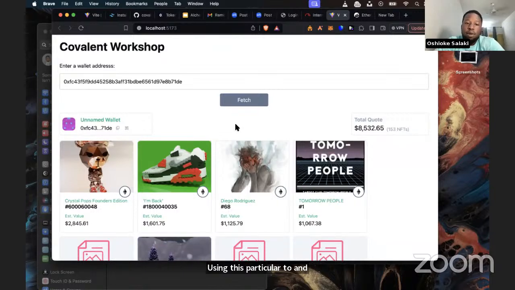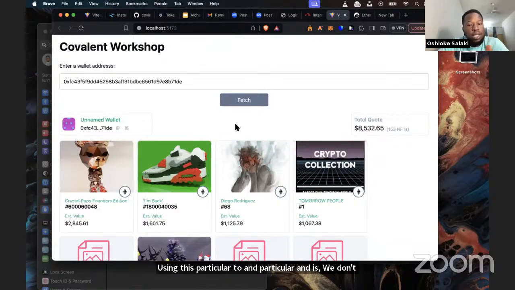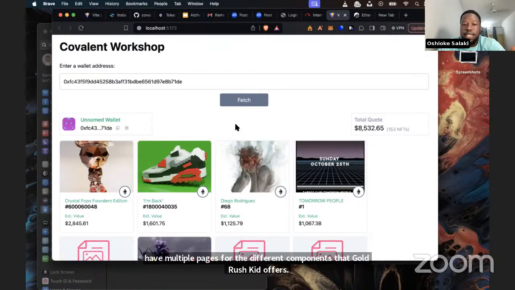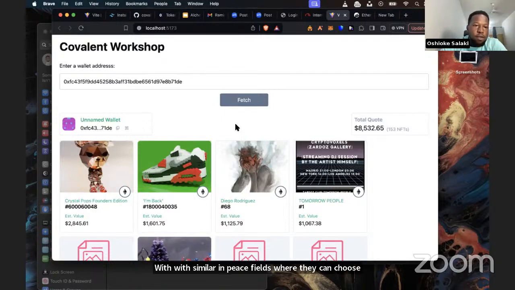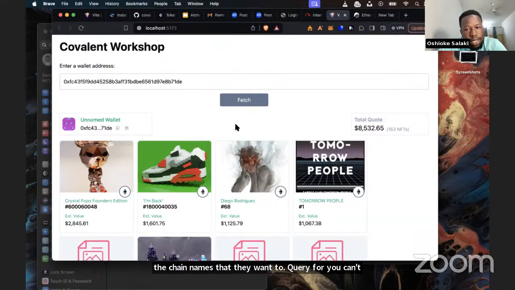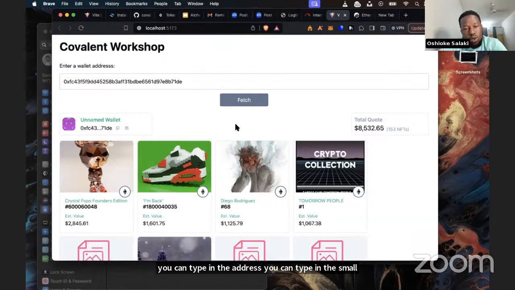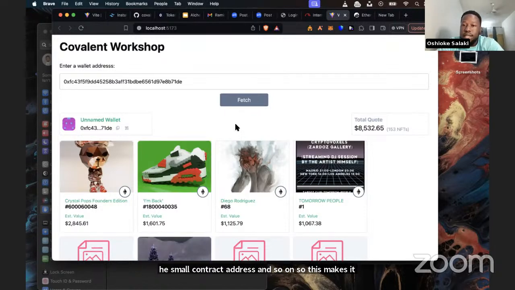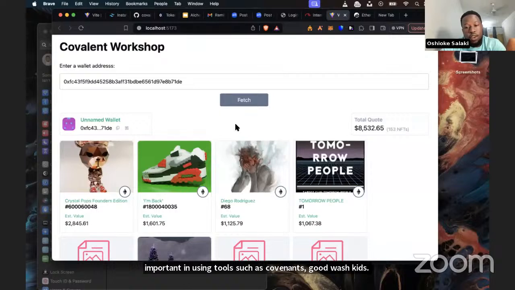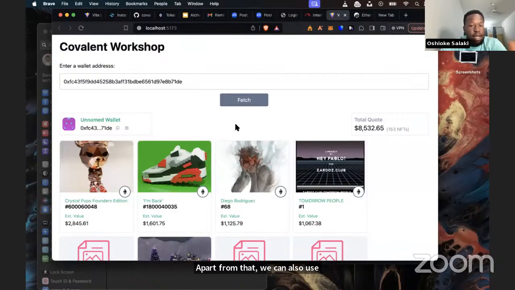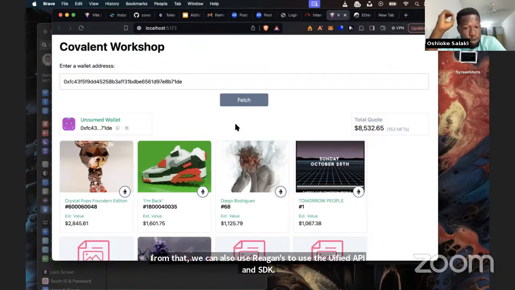We can even expand this application in such a way that we can have multiple pages for the different components that Gold Rush Kit offers, with similar input fields where they can choose the chain names that they want to query for. They can type in the address, they can type in the smart contract address, and so on. So this makes it easier for people. You can see how front end is very important in using tools such as Covalent Gold Rush Kits. Apart from that, we can also use React.js to use their unified API and SDK.